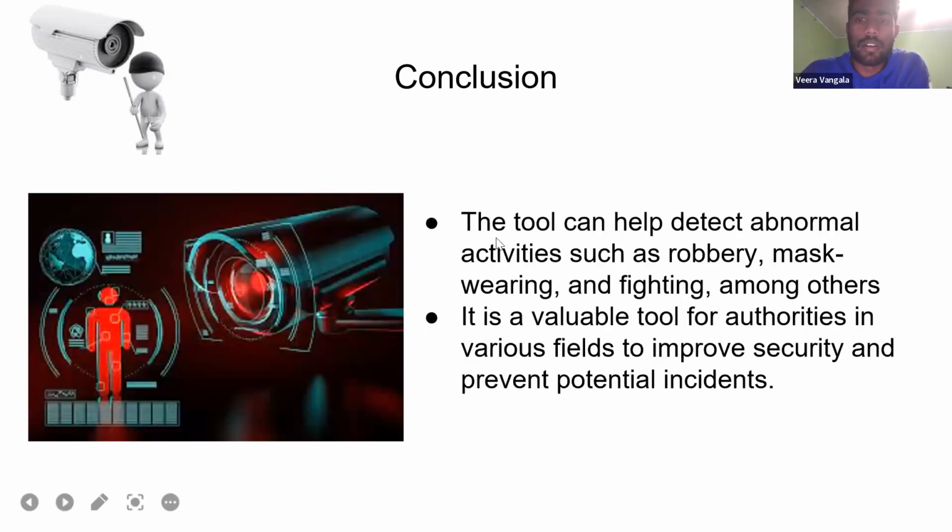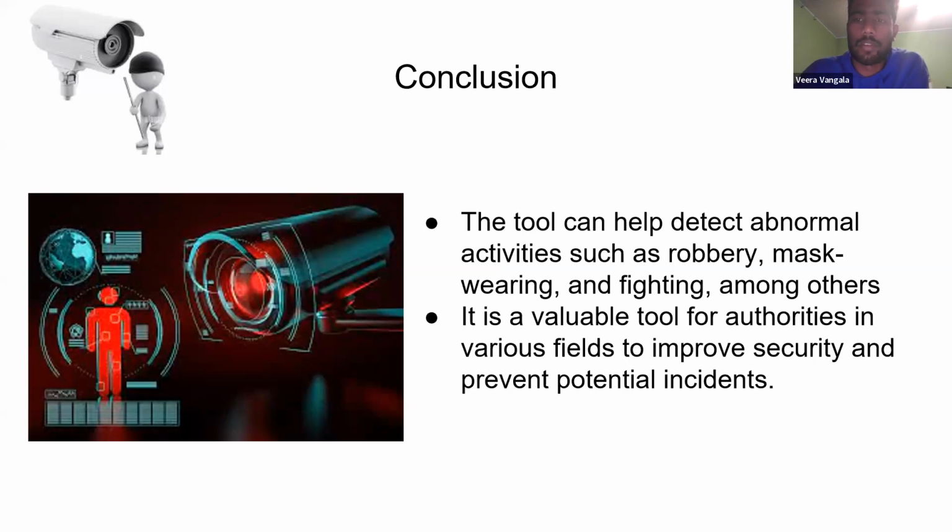And this tool can help detect abnormal activities such as, as I've told, robbery, mask wearing, fighting, among others, and all the other various abnormal activities which are being processed. This completely depends upon the user input which he gives to the model, like which type of feature he needs from the image. If he wants to catch a man with a mask or something like that, it completely depends on the human input which abnormal event to take from the image or video.